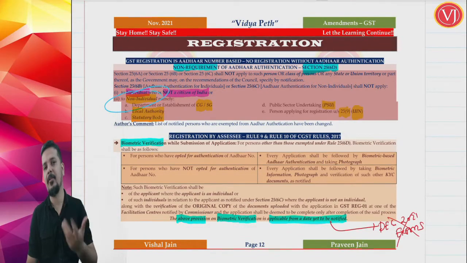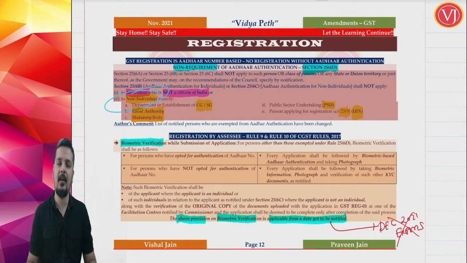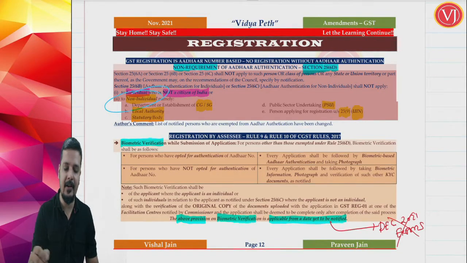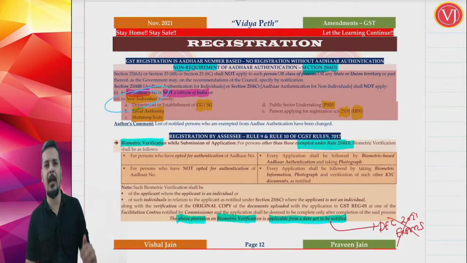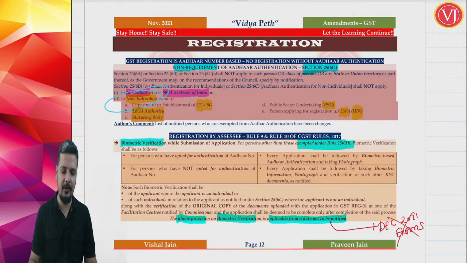Now after submission of your application for registration, you have to go through the biometric verification process. Again friends, this is not applicable for those who are exempted from Aadhaar authentication. If you are exempted from Aadhaar authentication, no need of biometric verification. For others, biometric verification will be there.